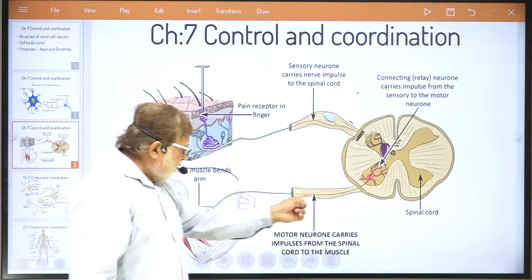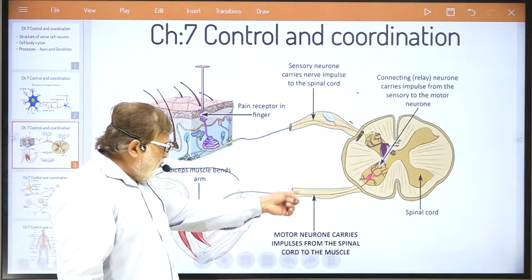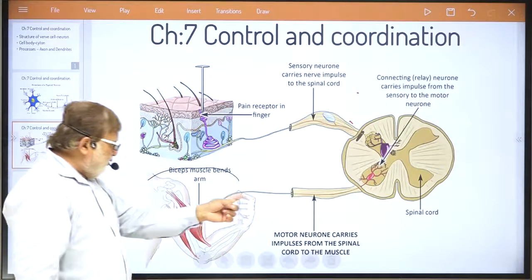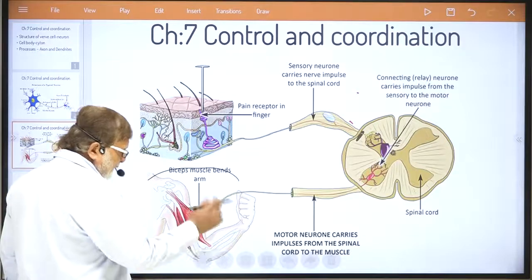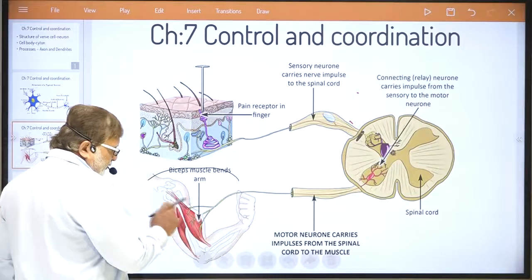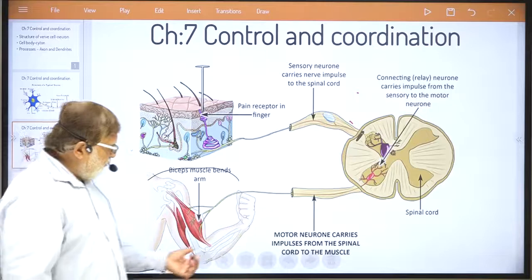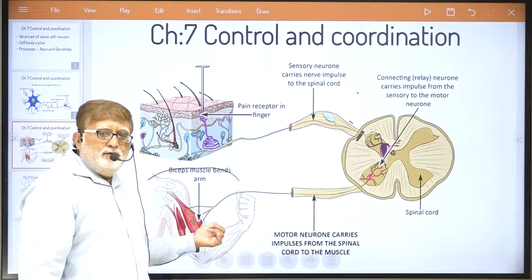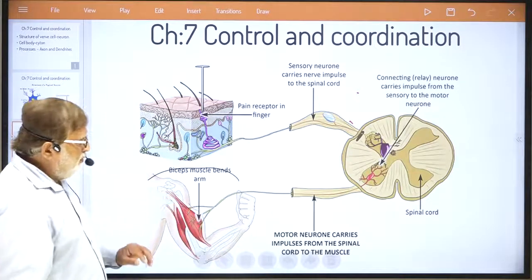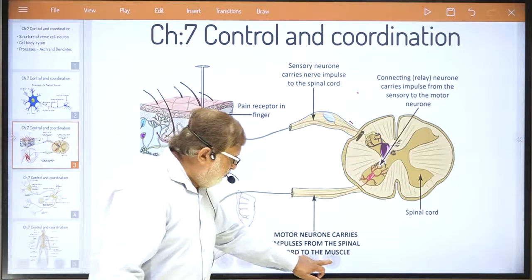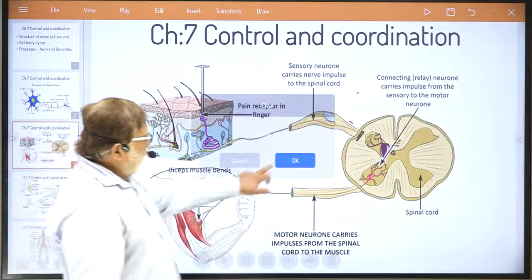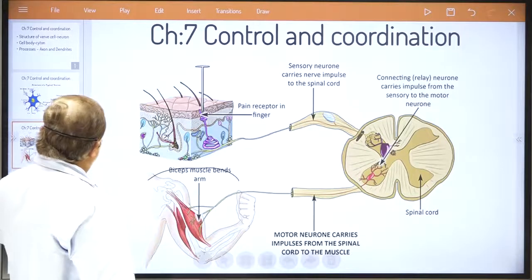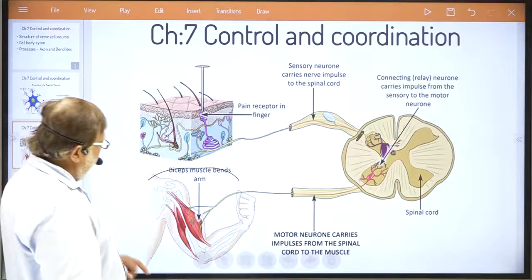From the spinal cord, via motor nerves, the electric impulse travels up to the organ, and as per the order by the brain, the constriction of muscle fiber takes place, and you remove your hand from here. This is the complete process taking place. You understood this? Okay.